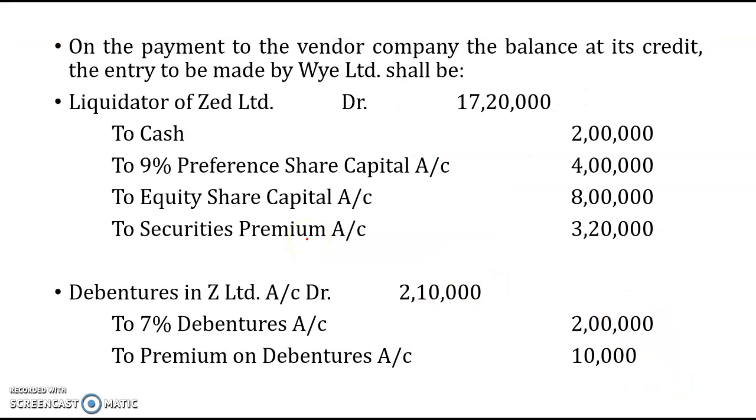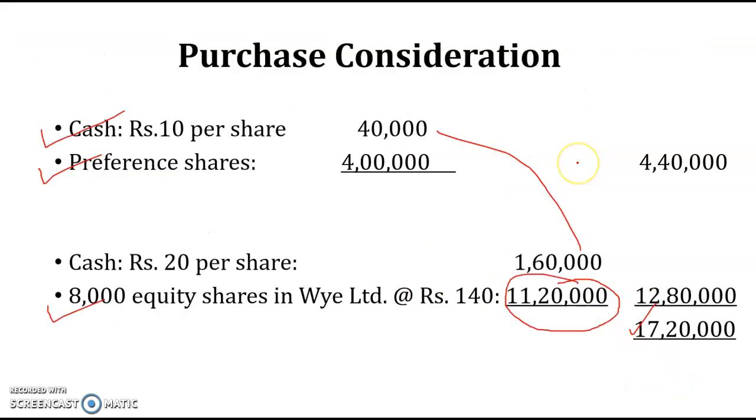Next, on payment to the vendor company, the balance at its credit, the entry to be made by the transferring company shall be as follows. Now the payment is made to the liquidator of ZLM Limited, 17 lakh 20,000. We have paid cash, so we are crediting cash, that is, 1 lakh 60,000 plus 40,000.